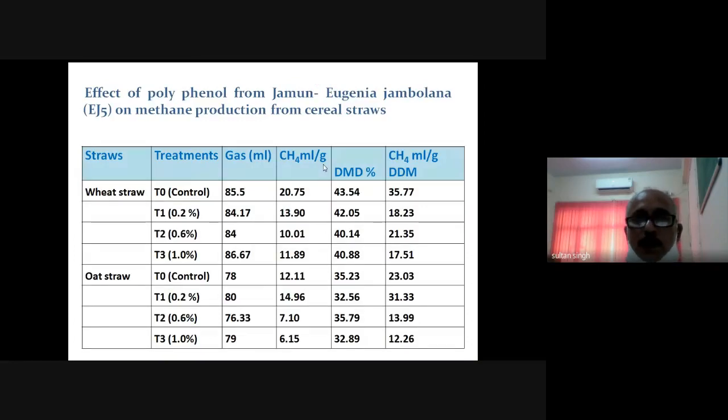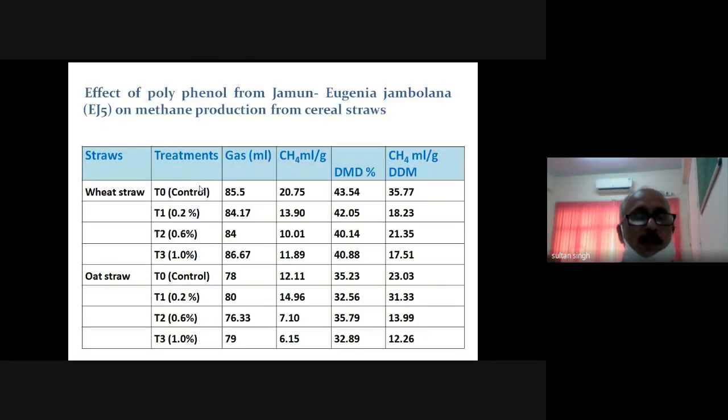Again, this is the compound that we isolated from the Jamun. Again, you see here, there is around 43% reduction in the methane production. But again, there is a reduction in the methane production only by 3 units. So this 0.2% level only is adequate to use to mitigate the methane production, because in this case the dry matter digestibility is not more.